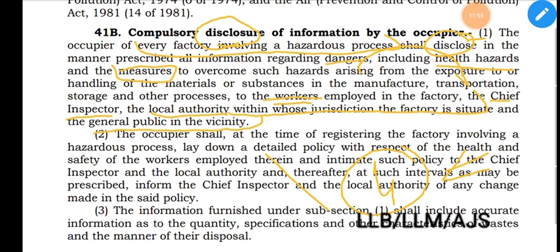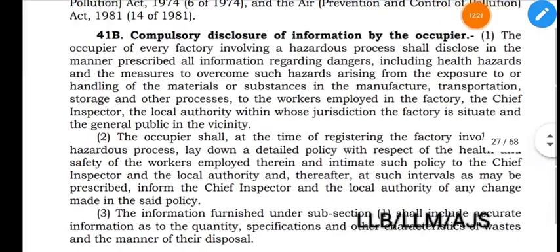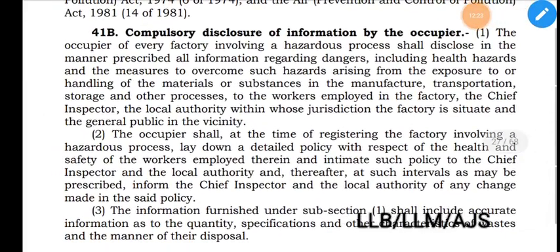The local authority should also know about those health hazards and dangers, and the general public in the vicinity, because these hazardous substances may affect the general public who live near the factory as well. So all these persons will be aware of those dangers. That's why it is called compulsory disclosure of information by the occupier. Compulsory means it's mandatory.